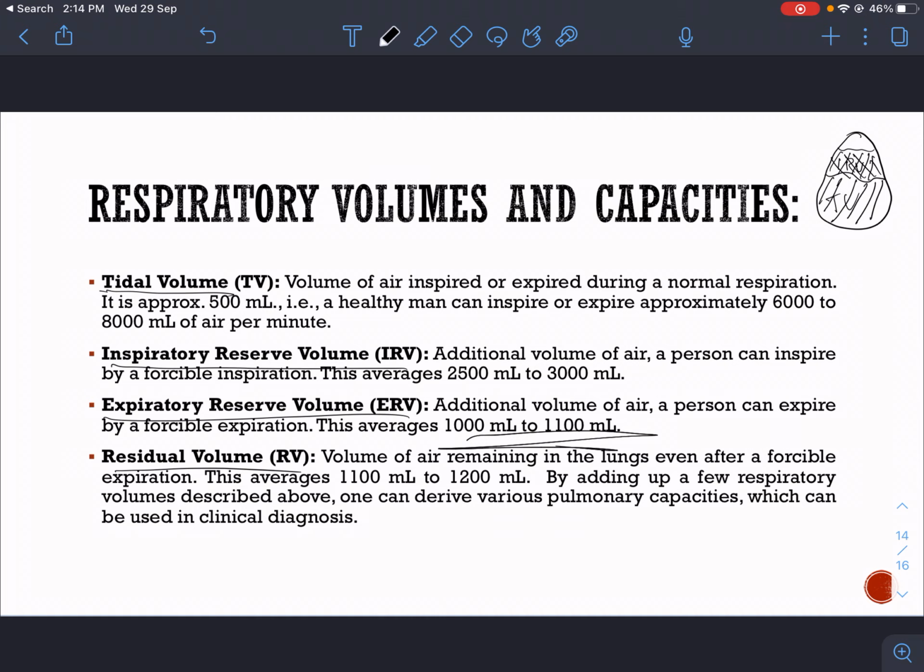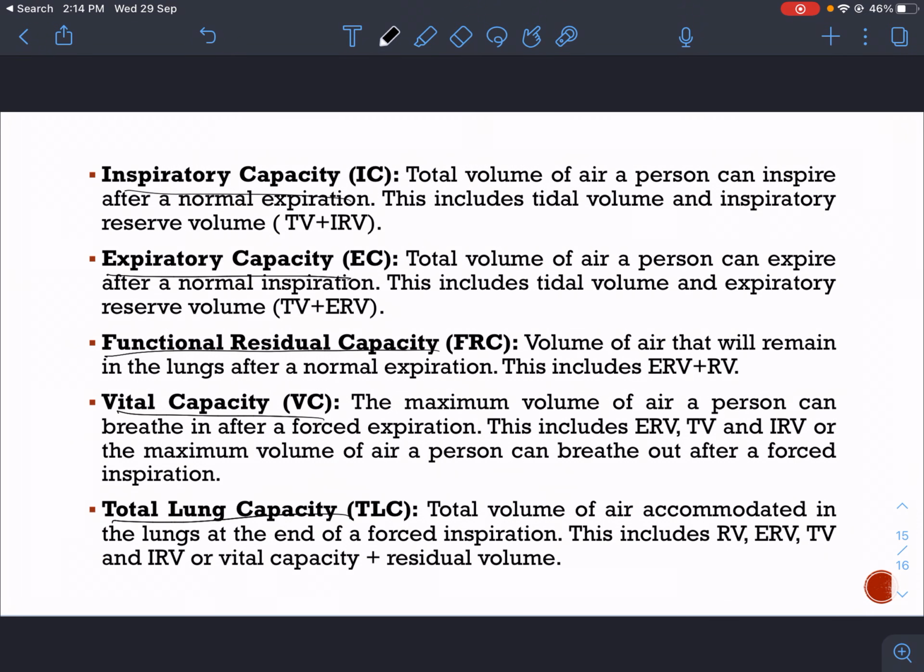Now, by adding up a few respiratory volumes described above, we can derive various pulmonary capacities which can be used in clinical diagnosis. First of all, inspiratory capacity. It is the total volume of air a person can inspire after a normal expiration. This includes tidal volume and inspiratory reserve volume.